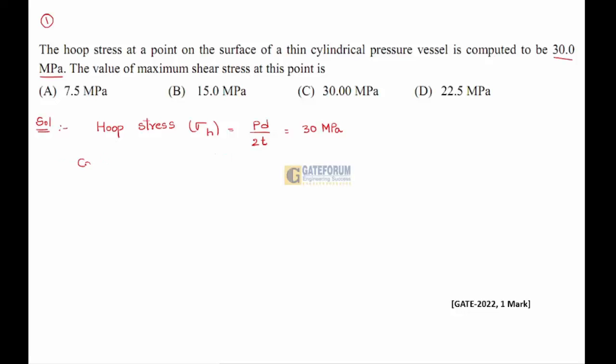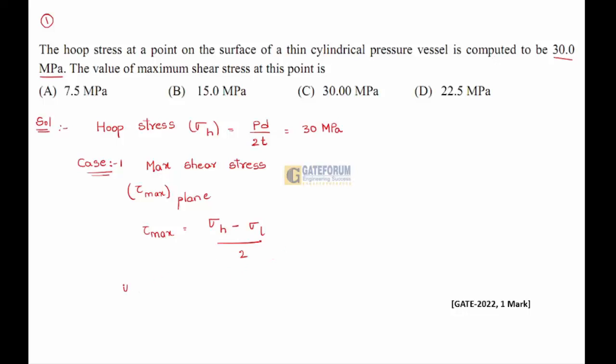So when I consider case 1, that is maximum shear stress, tau max in the plane, it is given as tau max is equal to (sigma h minus sigma L) by 2, that is hoop stress minus longitudinal stress, by 2.